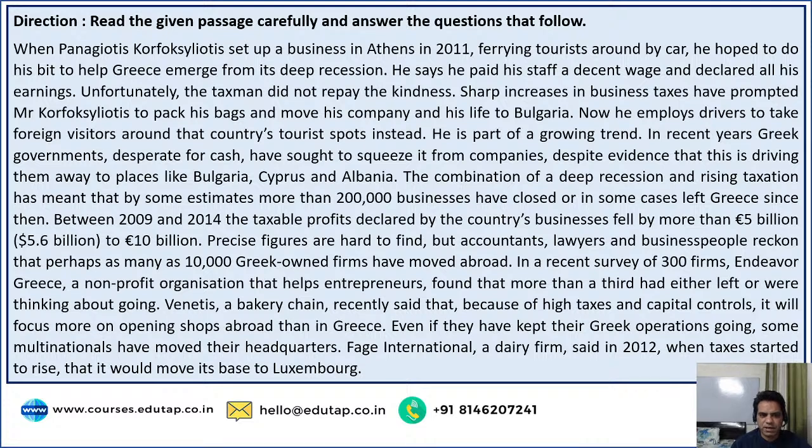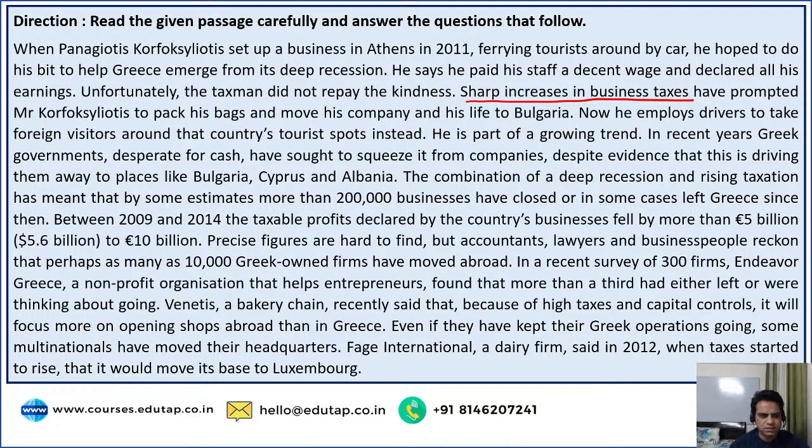Unfortunately, the tax man did not repay the kindness. Sharp increases in business taxes have prompted Mr. Korfoxliotis to pack his bags and move his company and his life to Bulgaria. Yes, that was a question, so this is the reason. Now he employs drivers to take foreign visitors around that country's tourist spots instead. Now he does that instead of working in his own country. He is part of a growing trend.